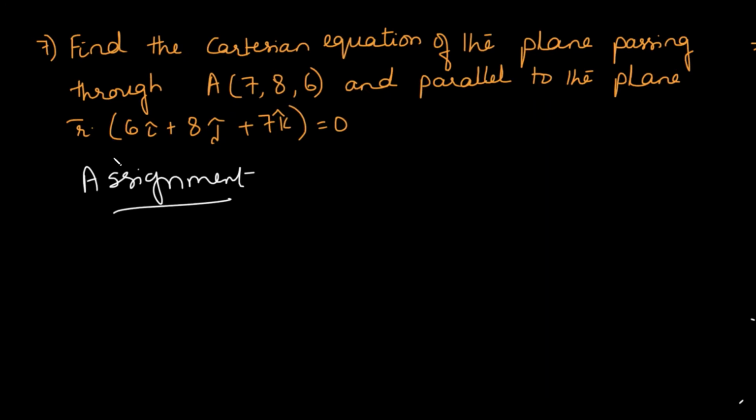It is parallel to another plane r dot (6i plus 8j plus 7k) is equal to 0. From this you get the normal to the plane, n. This n is a normal to the given plane, and n is also the normal of the required plane. So the direction ratios of the normal are 6, 8, 7. And thus you can try out this sum as an assignment.